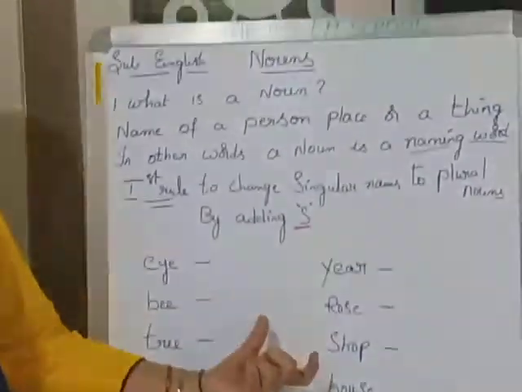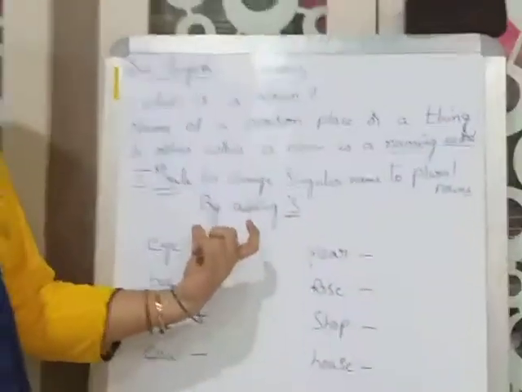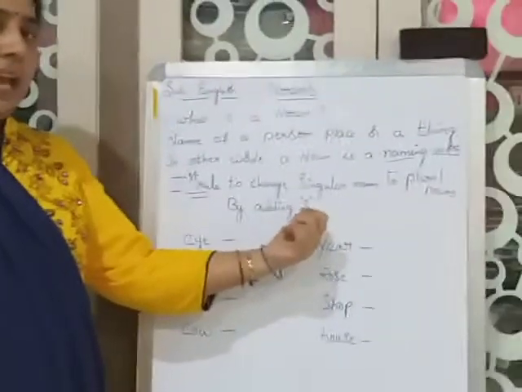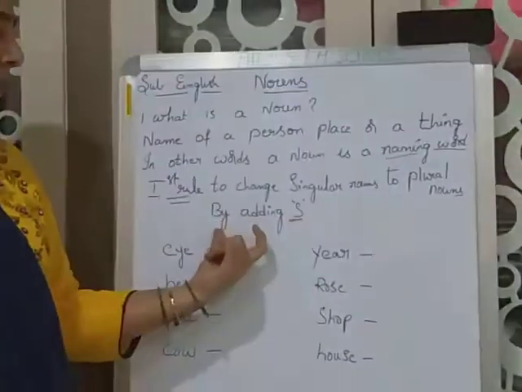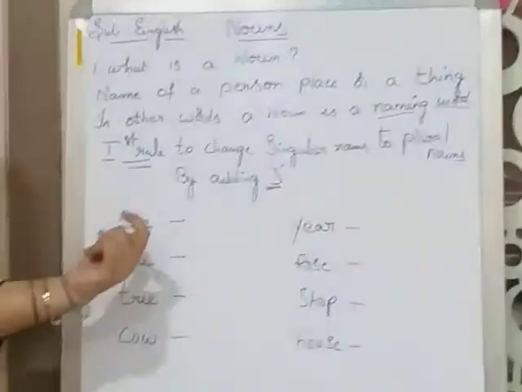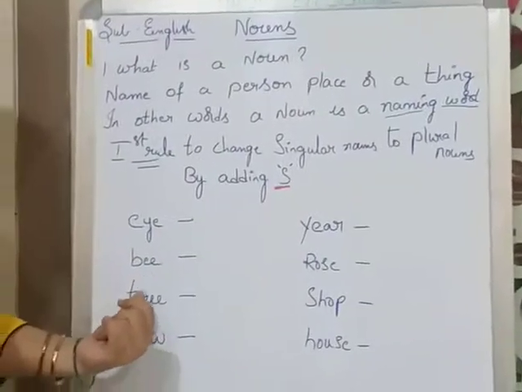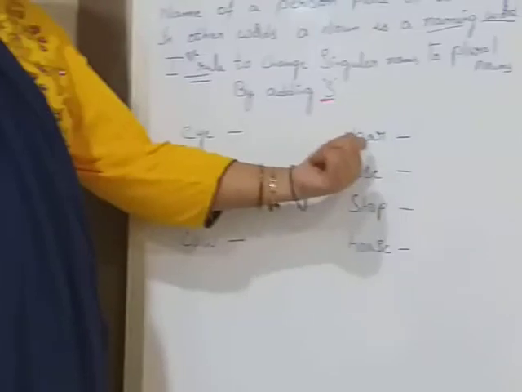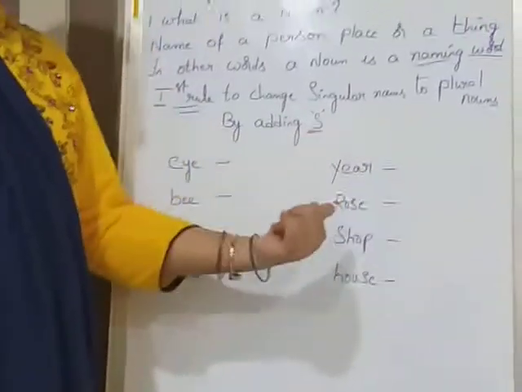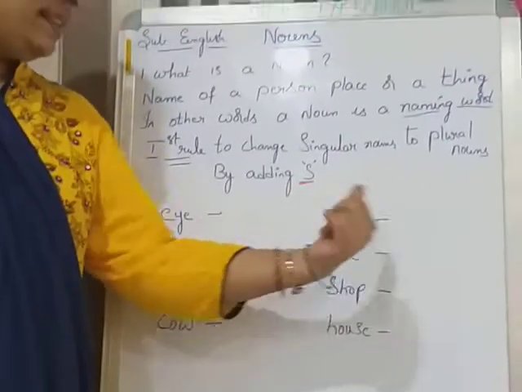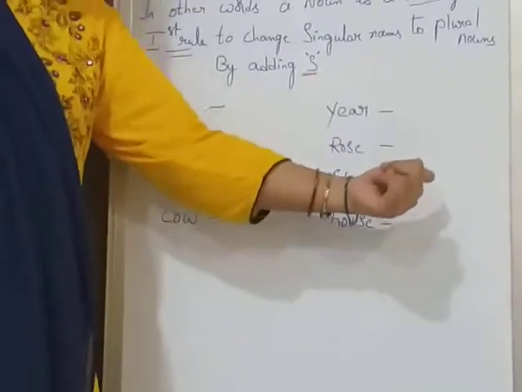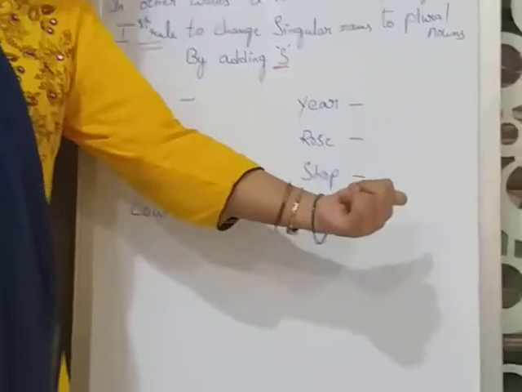For this, what is the first rule? We have to add s to these words: eyes, bees, trees, cows, ears, roses, shops, houses.